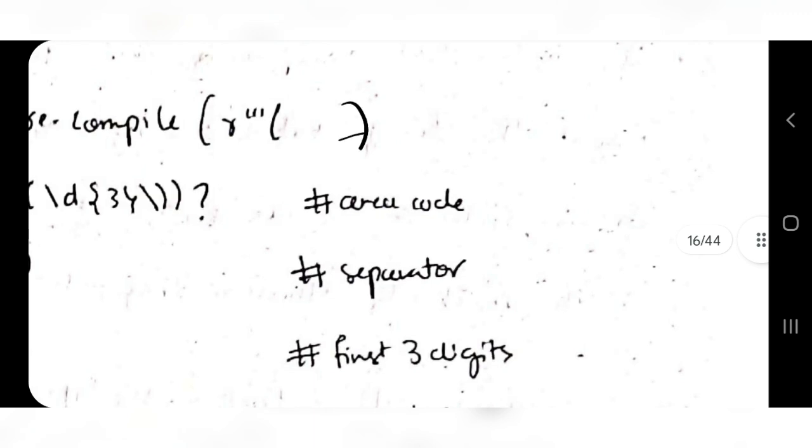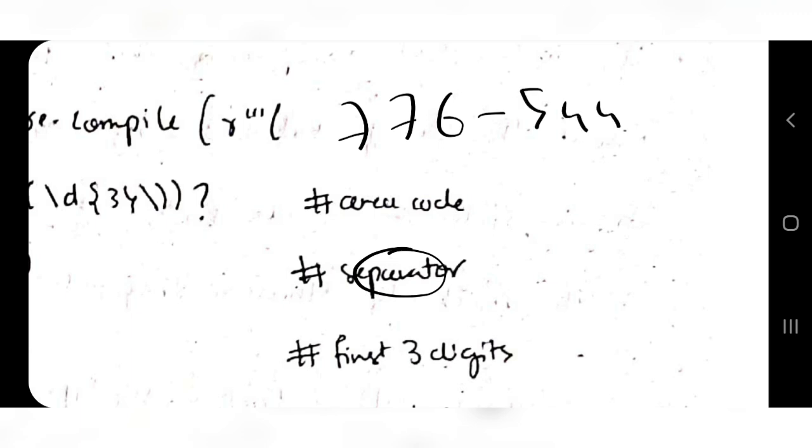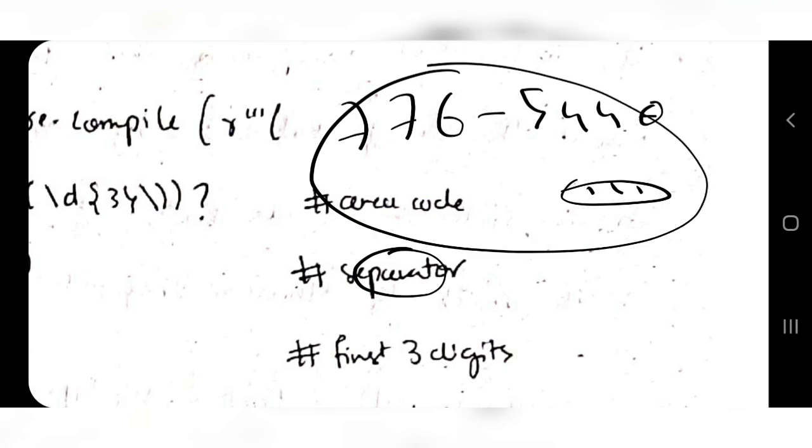So area code will be like 776, and a separator will be there like a dash. Then first 3 digits 544. Then again you will have 4 digits, I guess, after a separator. So here you will have 4 digits. This is the format of an American number. Keeping in mind the same format, you have to write in the exam.